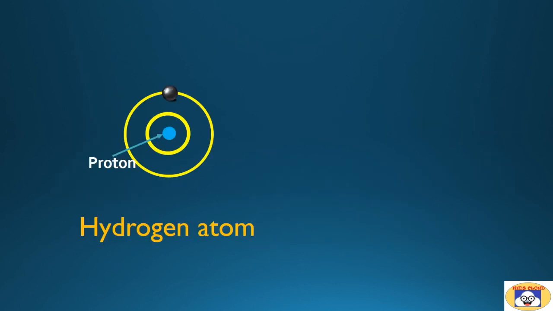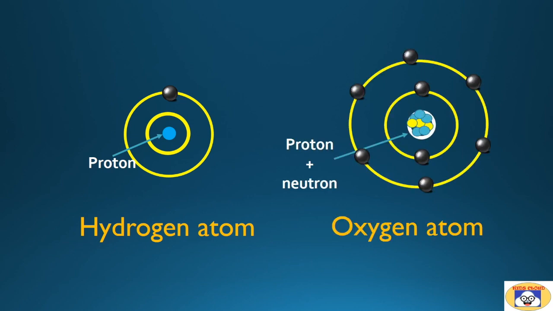Here are examples of atoms: the hydrogen atom and the oxygen atom. In the hydrogen atom, only one proton is present inside the nucleus. There is no neutron, while a single electron is spinning around the nucleus. In the oxygen atom, 8 protons and 8 neutrons are present in the nucleus, while 8 electrons spin in orbits around the nucleus.